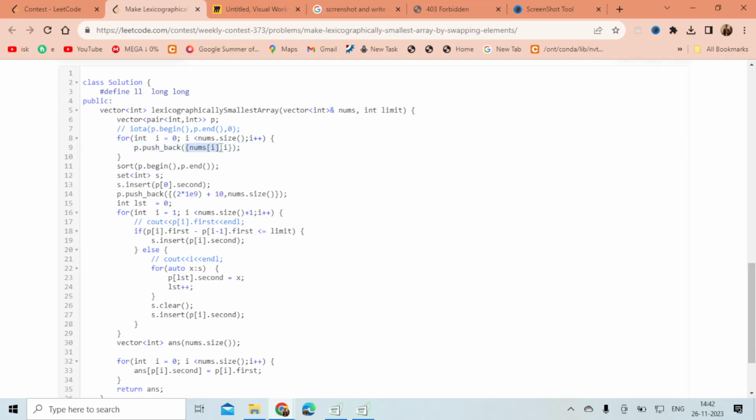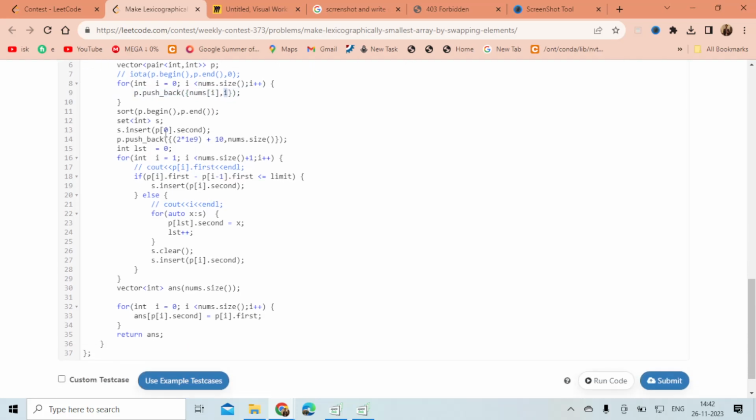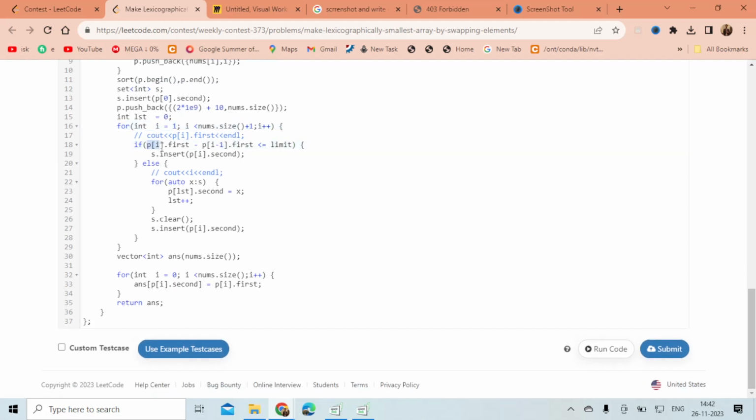I have mapped basically every element with its index and sorted it. Now, what I did is check whether I can swap my first element with my last element. This is the condition. If I can swap it, then I just insert it into a set. If I can't swap it,